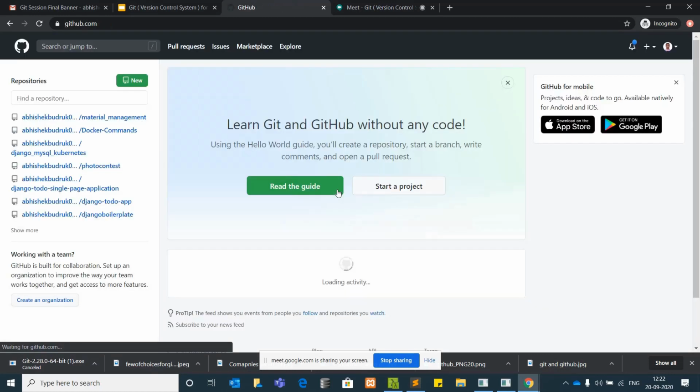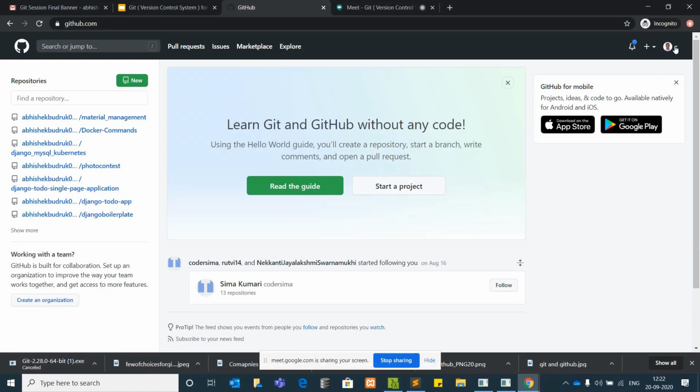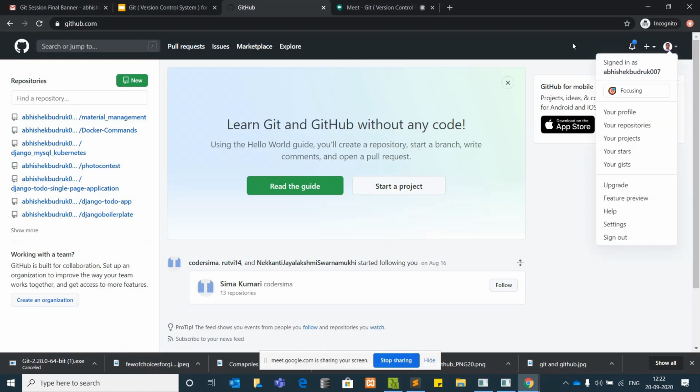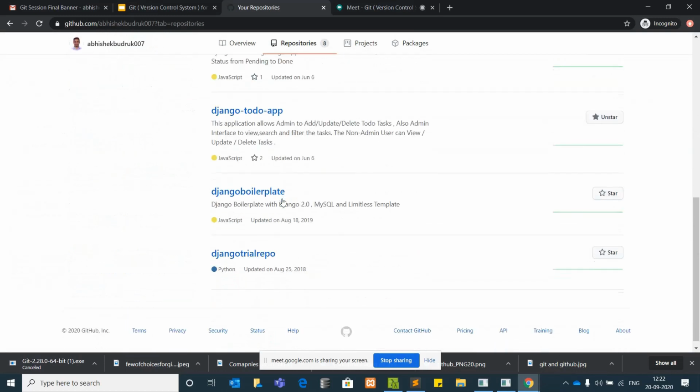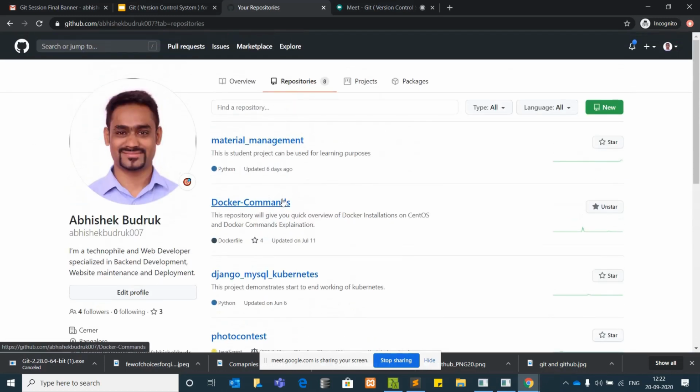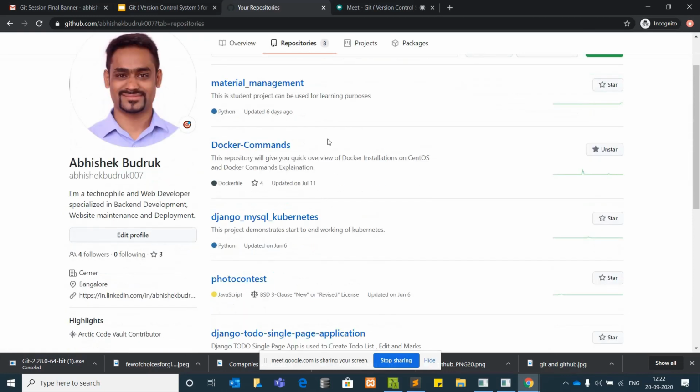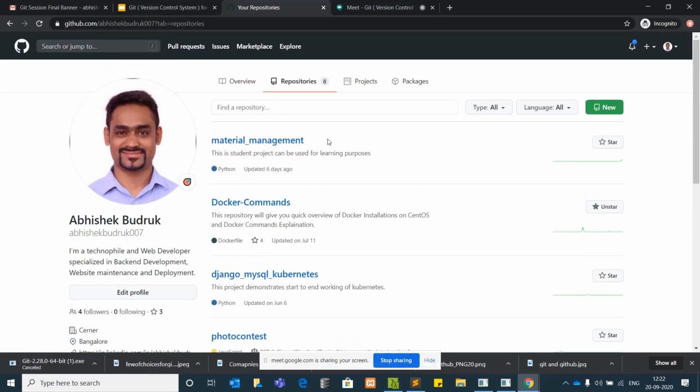Okay. So here is my GitHub account. You can see there are a few repositories I have, nearly 8, out of which some are only commands, which I prefer to keep here so that whenever I need any command, I don't have to Google it.